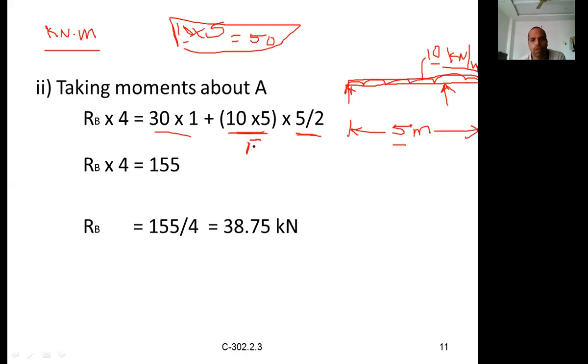Load and force are both one and the same. Sometimes we use the term load, sometimes we use force, sometimes we use moment. Both are one and the same. So 10 into 5 into the distance where it acts.